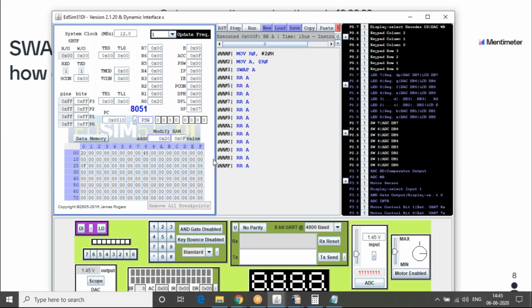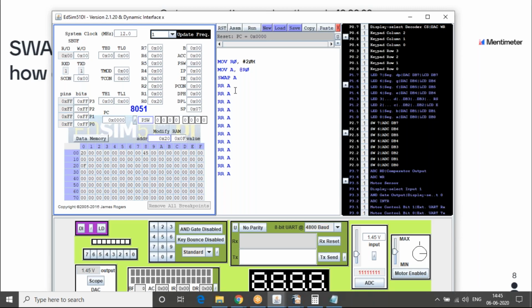So I wrote this instruction in general so that you can understand it easily, but someone who has learned loops should be able to write it in a loop instead of repeating it this many times. Like if you want to rotate it 12 times, we can move 12 to R0, and we will keep decrementing R0 every time, and keep the loop running till R0 becomes 0.